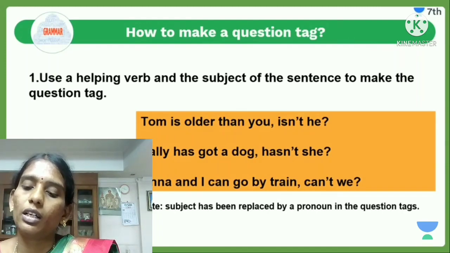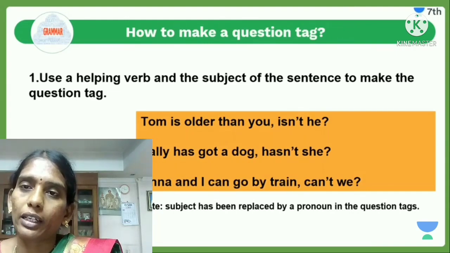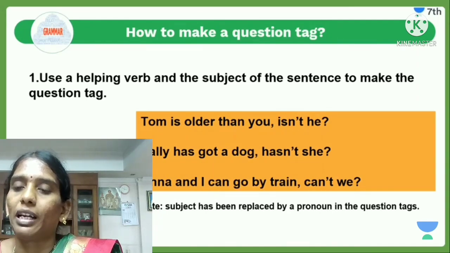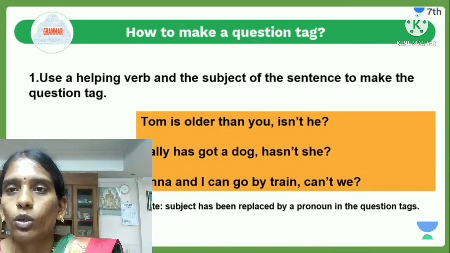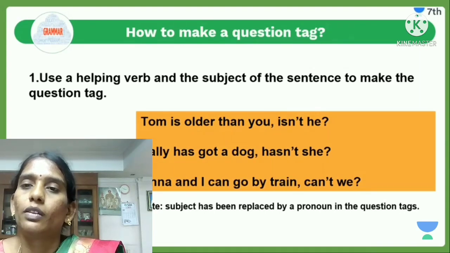Okay, children, see the examples. Tom is older than you, isn't he? Sally has got a dog, hasn't she? Anna and I can go by train, can't we? Here is one note for you: the subject is replaced by a pronoun in the question tag. Tom is a male character, that is he. That's why in the first sentence we use he.